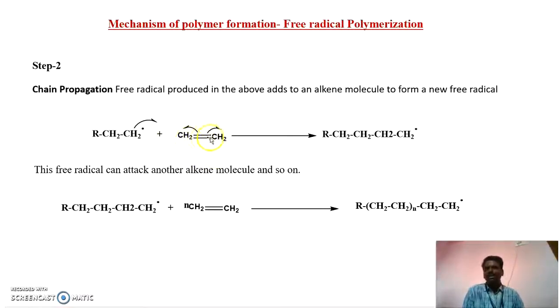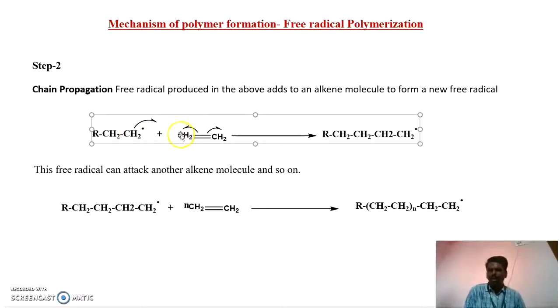Here also the ethylene has pi electrons. Again it undergoes homolytic cleavage, and one electron is given to this carbon and another electron is given to this carbon. So one of the electrons from this radical contributes to form a covalent bond. Another electron which is already present in this carbon also contributes to form a bond. So mutual sharing of electrons between this carbon and this carbon forms the CH2-CH2 bond, which results in the formation of a huge molecular radical. In a similar fashion, this also reacts with n number of ethylene molecules, which gives a huge molecular radical.